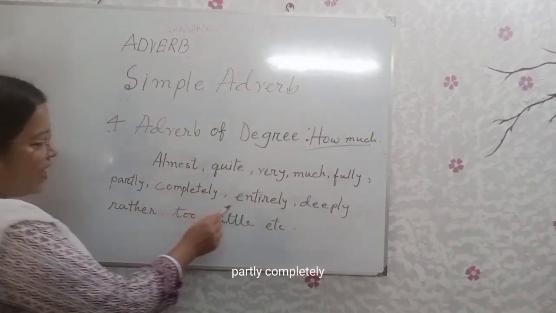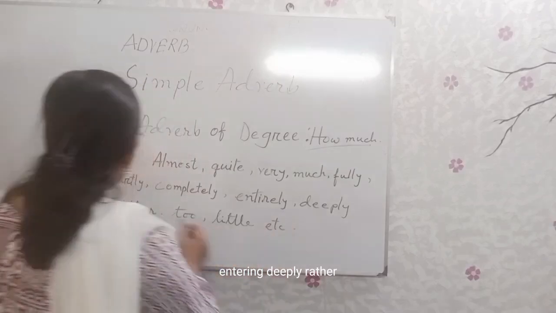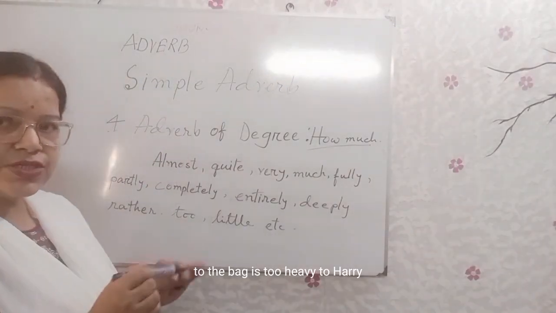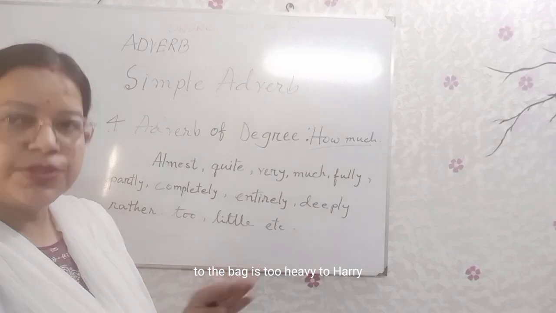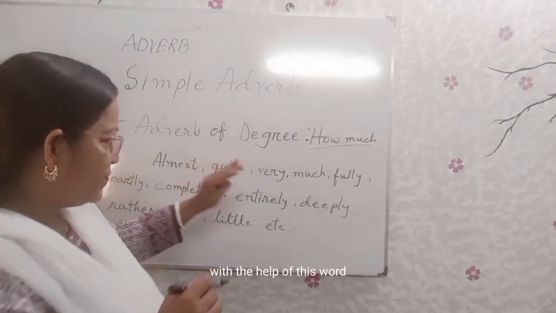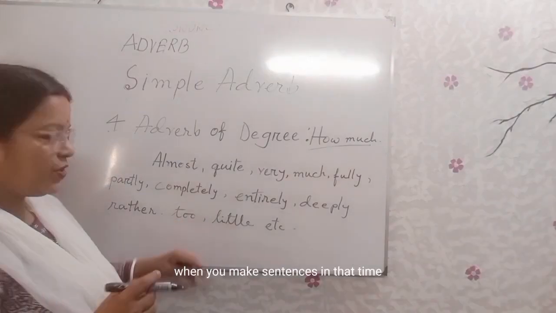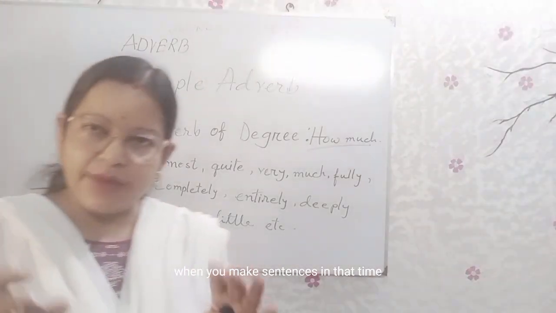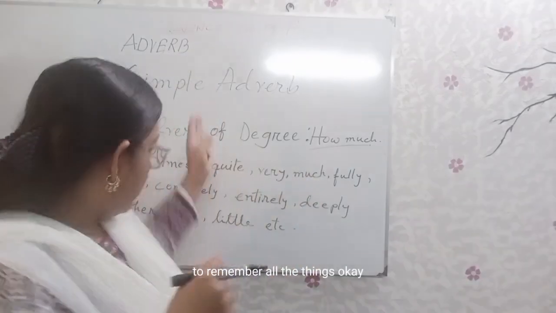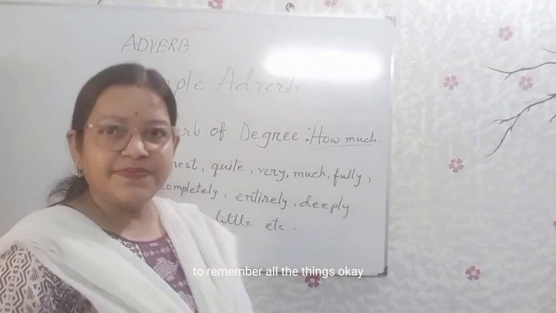Partly, completely, entirely, deeply, rather, too, the bag is too heavy to carry, little, etc. With the help of these words, when you make sentences, it will be easy for you to understand and remember all the things.